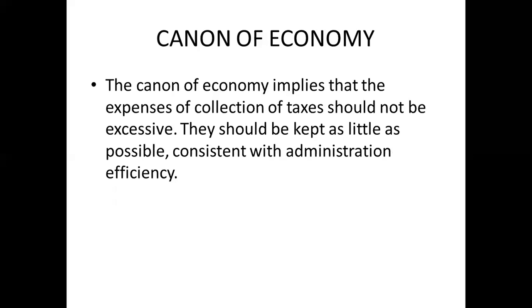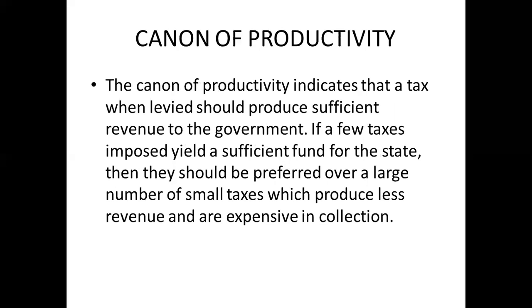Now let's see the remaining ones. The ones we are going to study now are the ones given by other economists. Starting with the first one, canon of productivity. By canon of productivity, it says that the amount collected by the government should provide some productive yield to the government. By productive yield, it means that the government should utilize that amount in some way so that it can be beneficial for the economy.